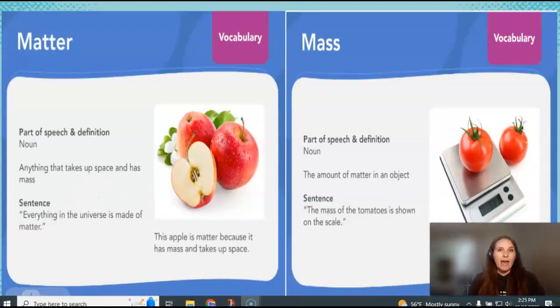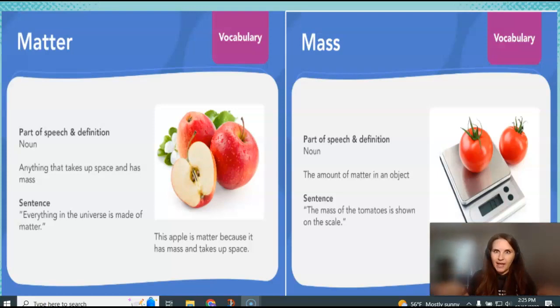First, let's review what matter is. Last semester we learned what matter was, so you may still remember. Matter is anything that takes up space and has mass. So, it could be a gas, right? Think about helium that takes up space inside a balloon when we blow up the balloon. It could be a liquid. Think about the water that takes up space in the cup that you might be holding. Or think about these apples that are taking up space on the page. Anything that takes up space and has a mass is matter.